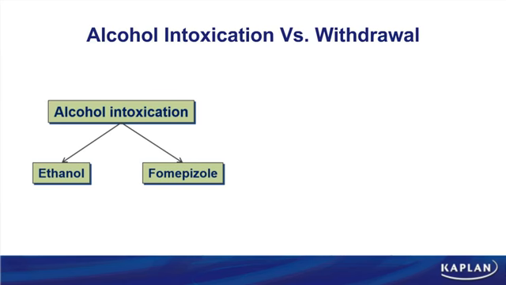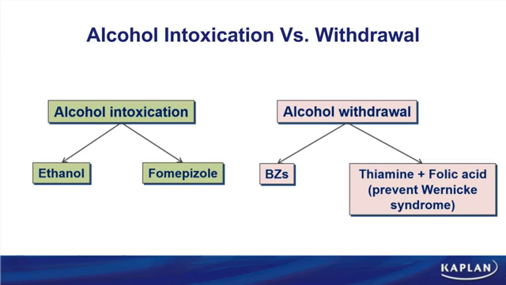The other flowchart looks at options for alcohol withdrawal treatment. Certainly benzodiazepines, long-acting benzos, are very, very popular options for managing the symptoms of alcohol withdrawal. That was the strategy we discussed earlier of using the safer GABA drug when you're trying to overcome a more dangerous GABA drug. You should also consider thiamine and folic acid. These can be used to prevent Wernicke syndrome, the encephalopathy that might ensue from alcohol consumption.